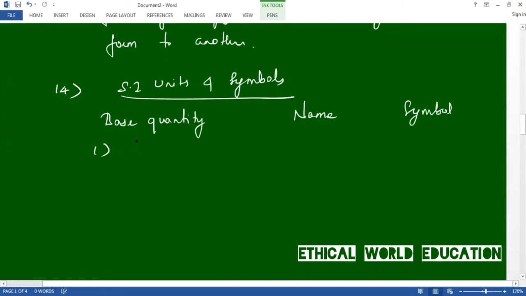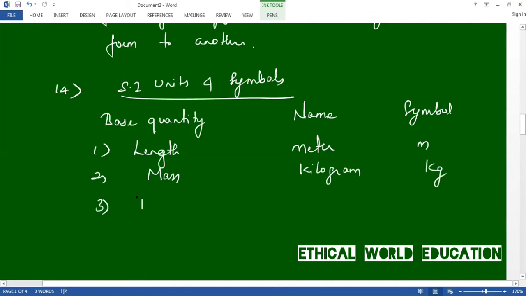First one is length. Length, SI unit is meter and it is represented with small m. Second one is mass. SI unit is kilogram, and this is kg. Third one is time. The SI unit is second, represented by small s.